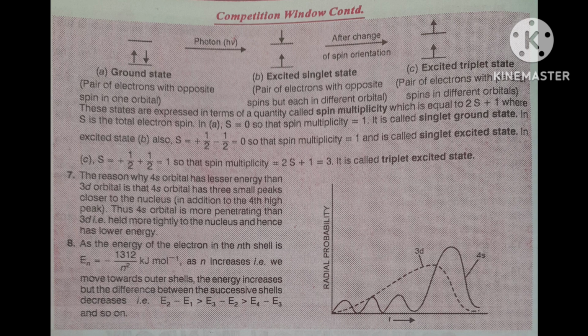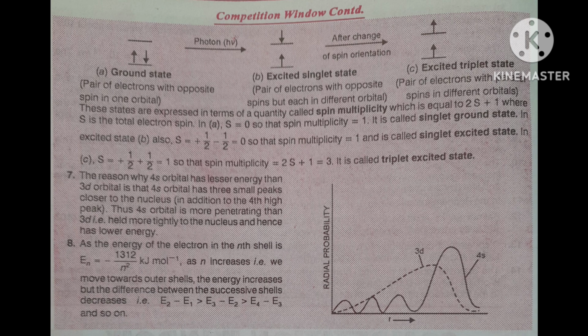So in this formula 2S plus 1, if you want to know the spin multiplicity, what will be the value? In the first case, S is equal to 0. Then 2 into 0 is 0, plus 1, so only 1 will remain.